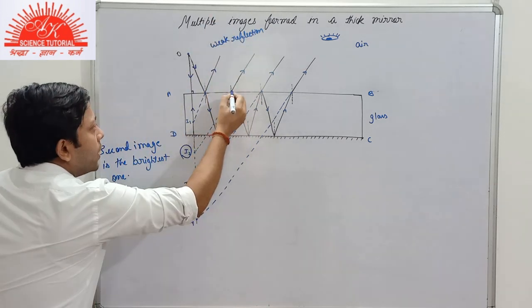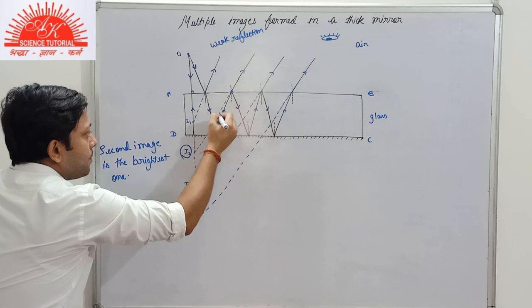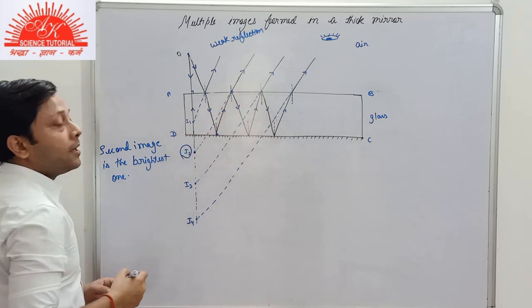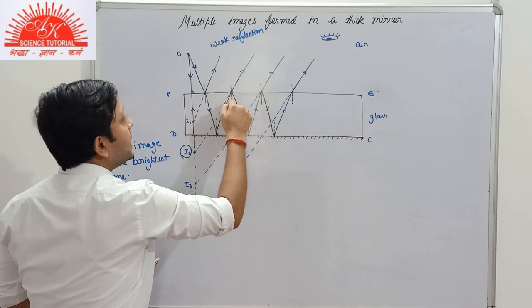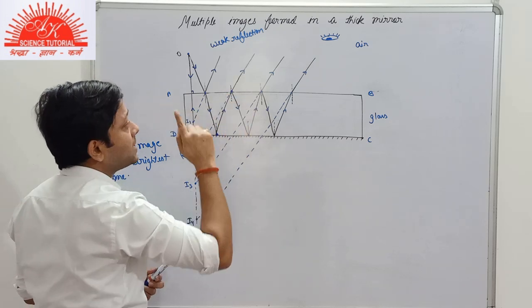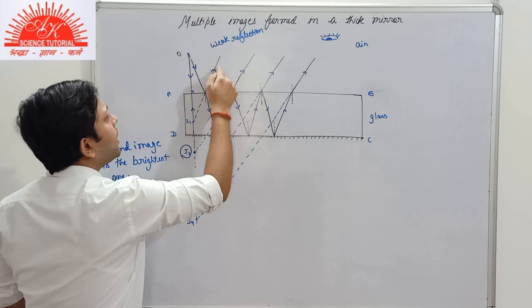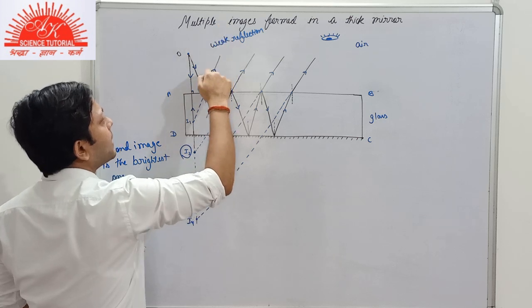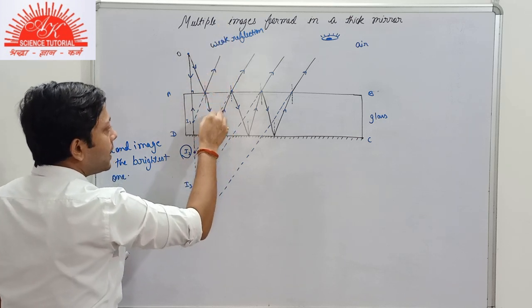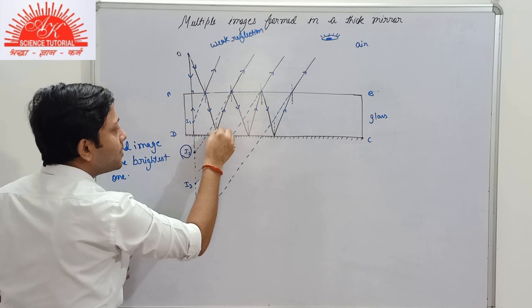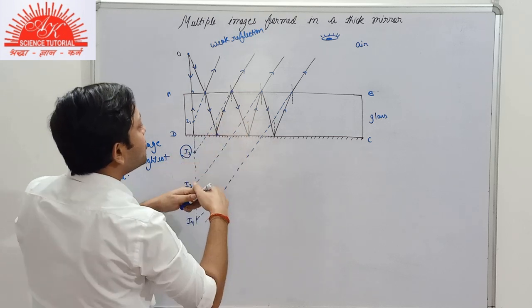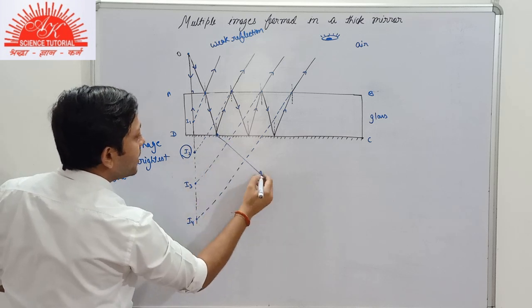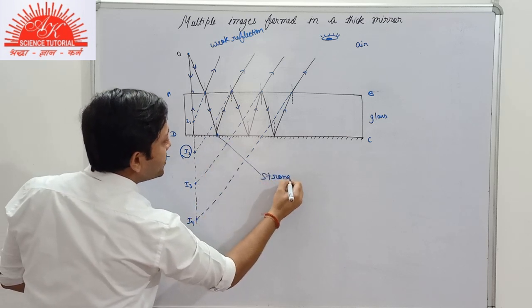So when we produce this light ray in backward direction, we obtain the brightest image. Why so? Because here the intensity of the light ray is maximum. Why? Because some part was already reflected back in the same medium, and the maximum part moved inside the glass mirror, and this part is responsible for strong reflection. Here strong reflection is taking place.